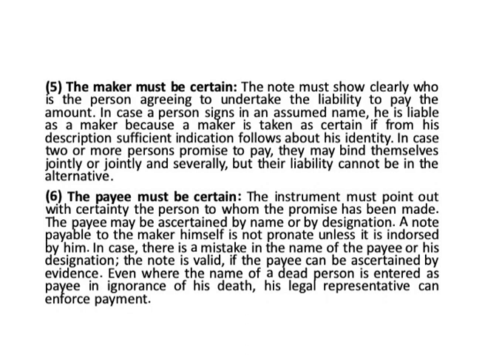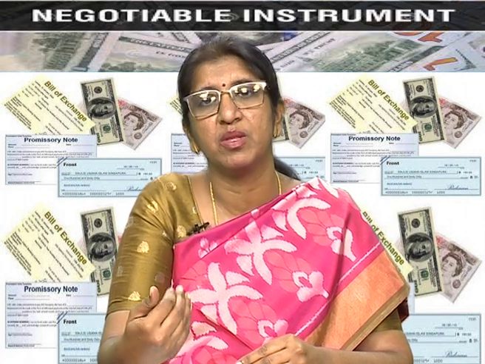And in case there is a mistake in the name of the payee or his designation, even in that case the note is valid, provided the payee can be ascertained by evidence. So, I write my name, but I give my designation wrongly, but even then if it can be ascertained as to who am I, even then the promissory note becomes a valid one. Even if the name of a dead person is given as a payee because of ignorance of that person's death, his legal representative can enforce payment. So, who is the beneficiary, that should be clearly established.